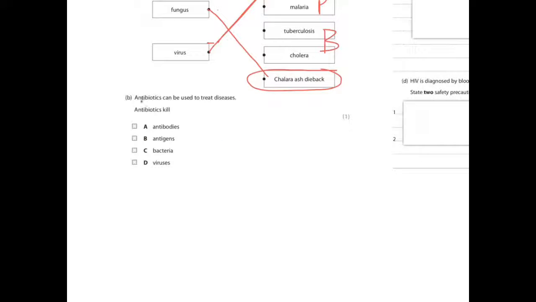Next, it says antibiotics can be used to treat diseases. Antibiotics kill, and it gives you a list. So let's just work down this list. Antibodies are proteins produced by white blood cells, which have a very specific shape. And their job is to bond with protein markers on other cells, like bacterial cells, called antigens.